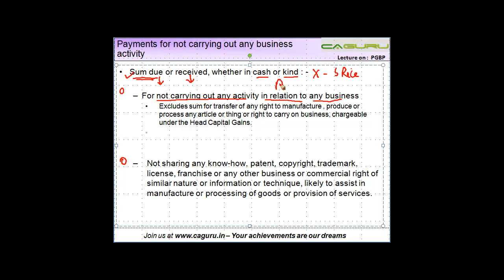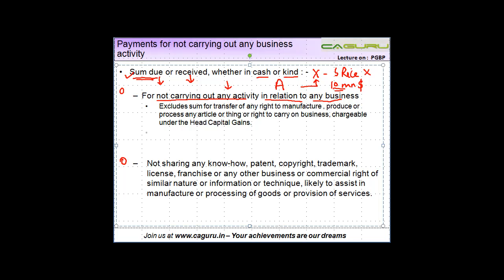Now A made a payment to X saying that I'll pay you $10 million and you are not supposed to sell rice anymore in the Indian markets. So this payment of $10 million received by X for not selling rice in the domestic market is chargeable under the head profits and gains of business and profession.